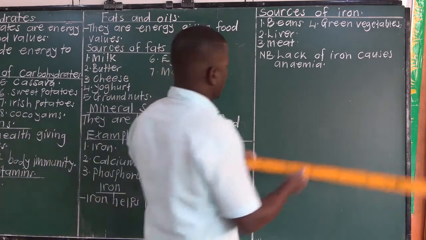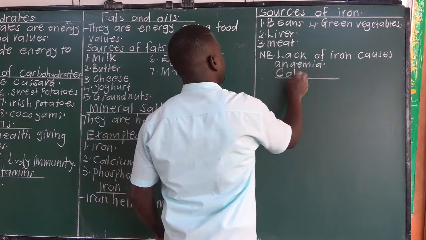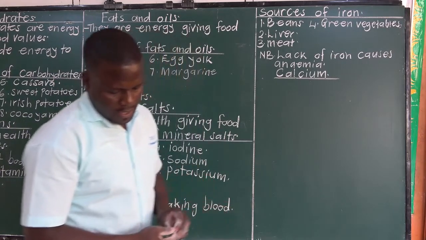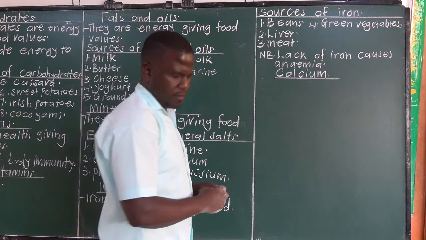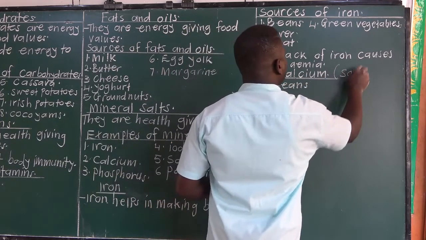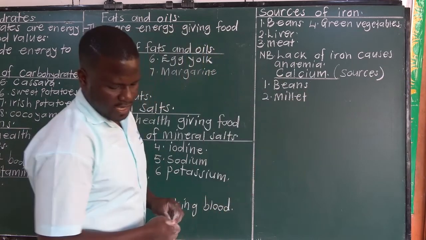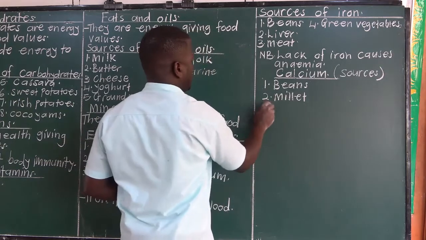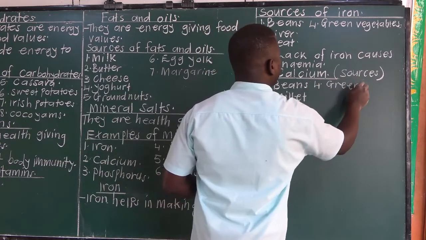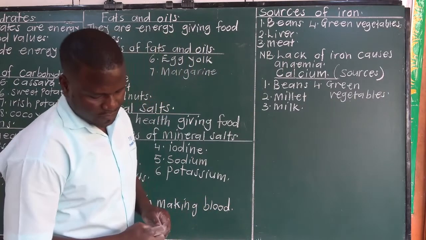Then we look at calcium. Sources of calcium: we have beans, millet, milk, then green vegetables. So all these are rich in calcium.